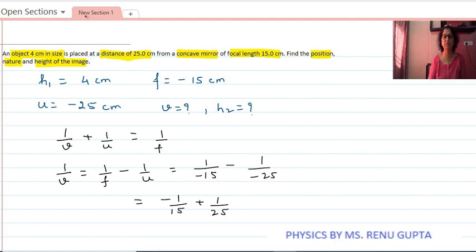Minus minus will become plus. Now here we are taking the LCM. I simply multiply 15 and 25. So this becomes minus 25 plus 10.